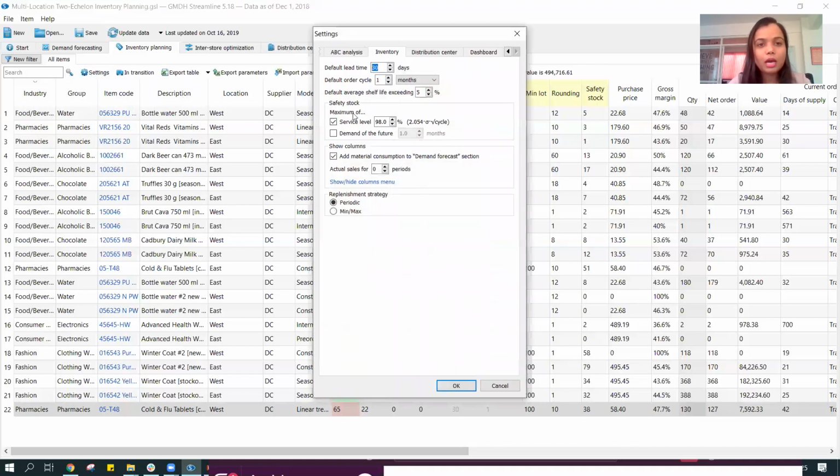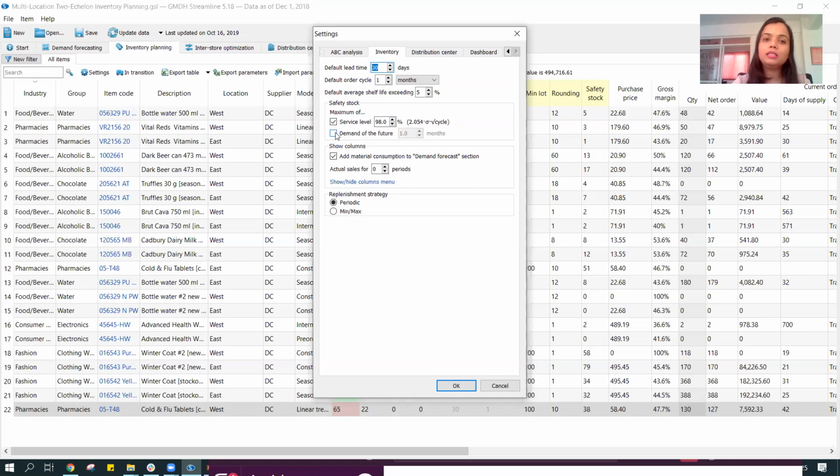And over here we have different strategies in place. For example, we can tell the system that I as a user want to have a service level of 98%, and in order to meet this 98% service level, I need to maintain certain safety stock. So if I'm going to maintain a service level of 98%, then what should be the safety stock that I need to maintain? We can have this kind of strategy, which is quite effective because it directly translates to the kind of service that I'm providing to my customers.